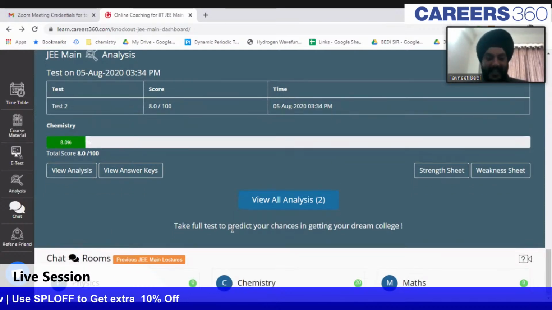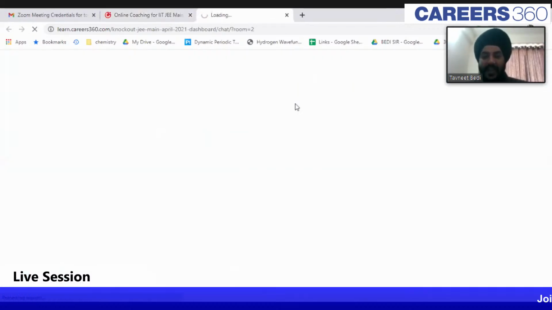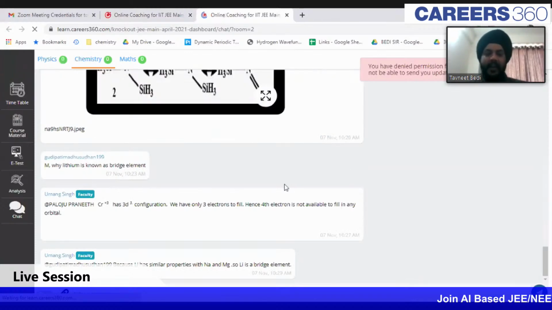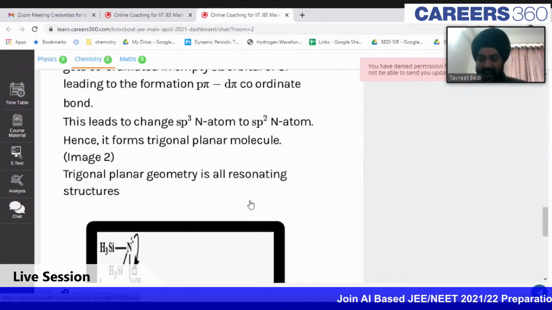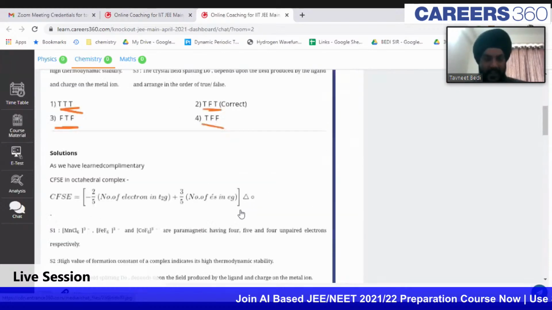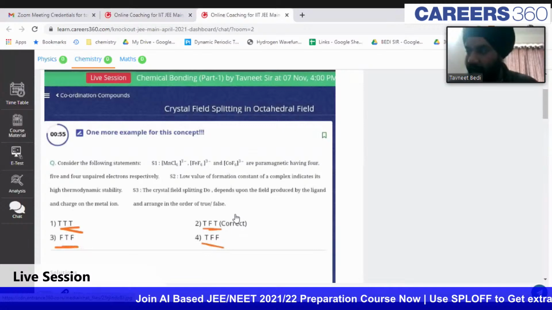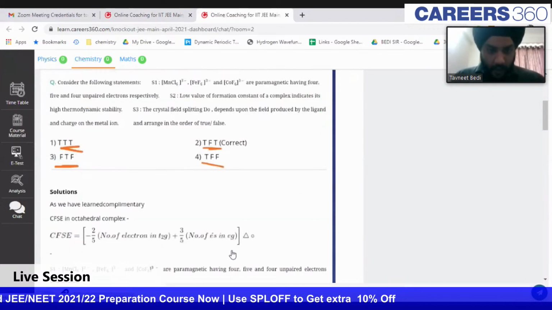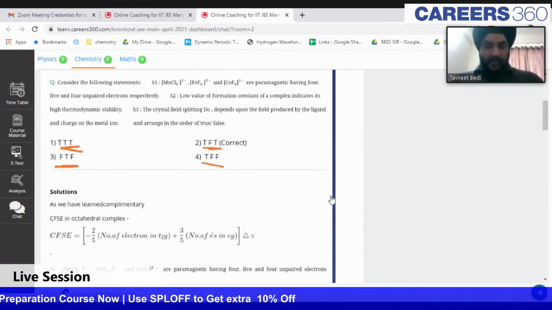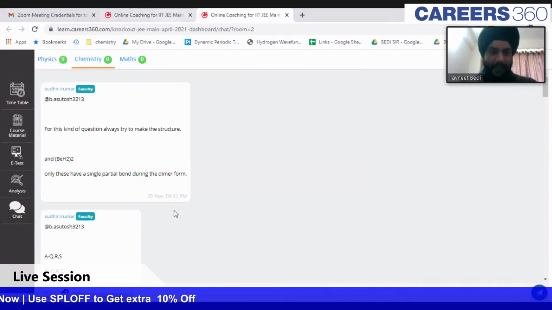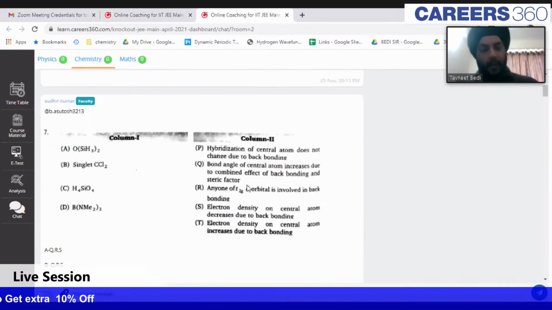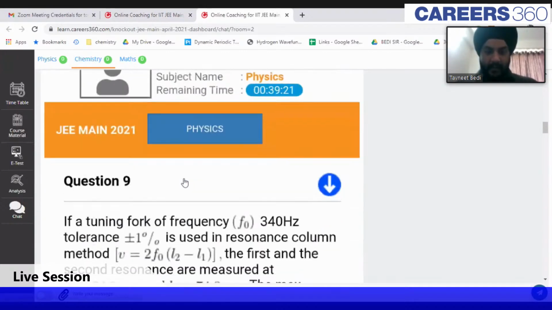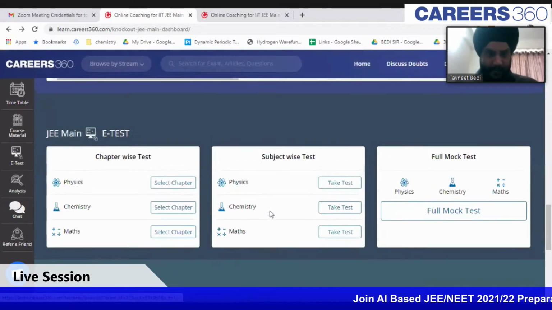Then lastly, there is a chat room, guys. Over here, you can simply post any and all of your doubts and they will be answered. I hope this is visible. Whenever you have any doubt, you can post it over here, and your query will be resolved within 24 hours. This is about the platform, guys. Students keep on asking questions all the time, and their doubts keep getting resolved. I hope this platform is clear.